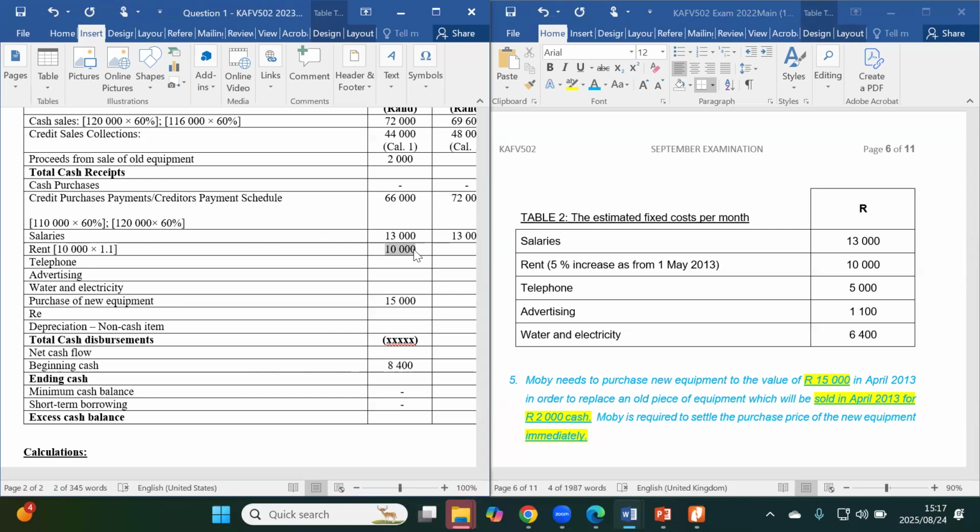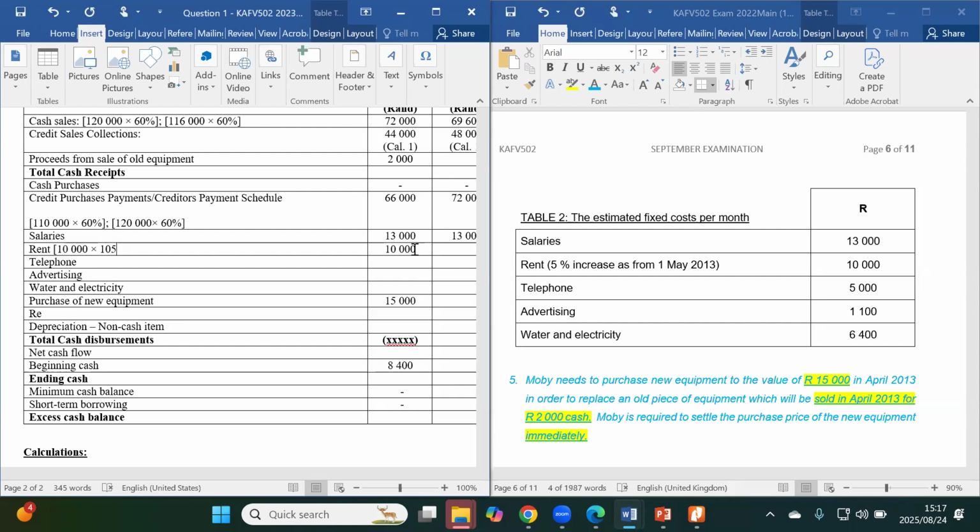So if I multiply the 1.1 times the 10K, sorry, not 1.1, it's 1.05. How do we get that? This 1.05 is coming from 105 divided by 100. Because the 10,000 is now increasing by 5%, we have the whole 100%, which is the 10,000, plus the 5%.